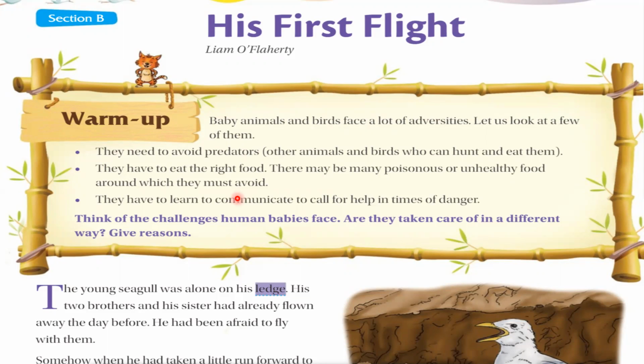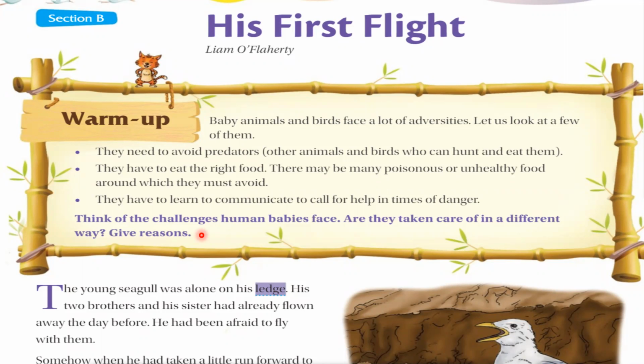And third is that they have to learn to communicate, to call for help in time of danger. So when there is danger, they have to communicate. This thing they have to learn. So these are the problems which baby animals or baby birds have to face. Okay. Think of the challenges human babies face. Are they taken care of in a different way? Give reasons. So regarding this, we have to think about what human babies face.